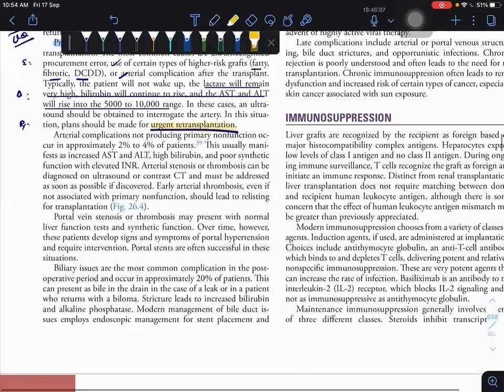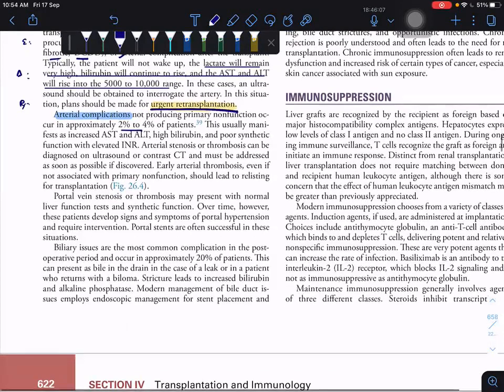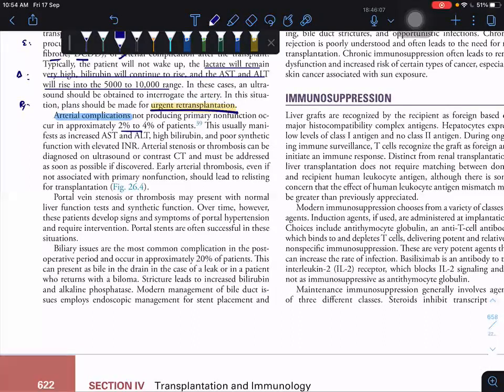Next come the arterial complications. Arterial complication not producing primary non-function occurs in 2 to 4% of cases. Ultrasound and CT are useful. Even if arterial thrombosis is not associated with primary non-function, it should lead to relisting for retransplantation.